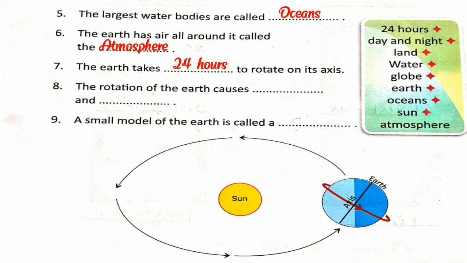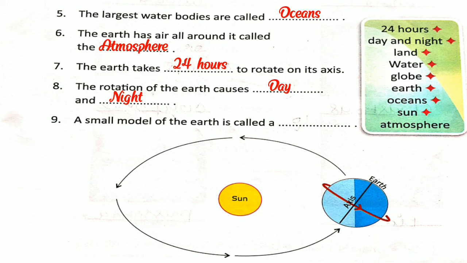Very good children. Now number 8: the rotation of the Earth causes blank and blank. So the rotation of the Earth causes day and night. Very good.